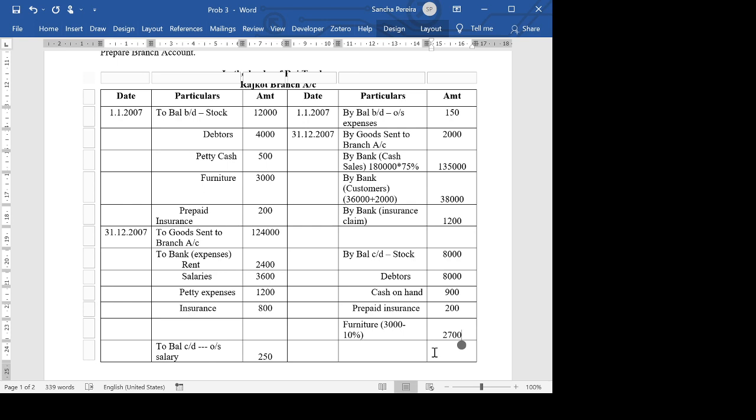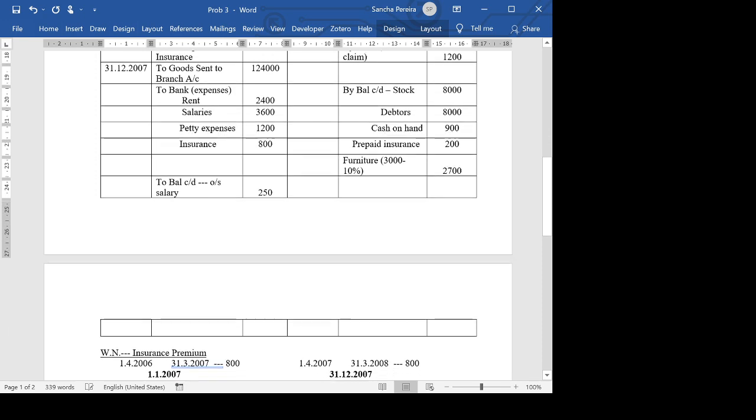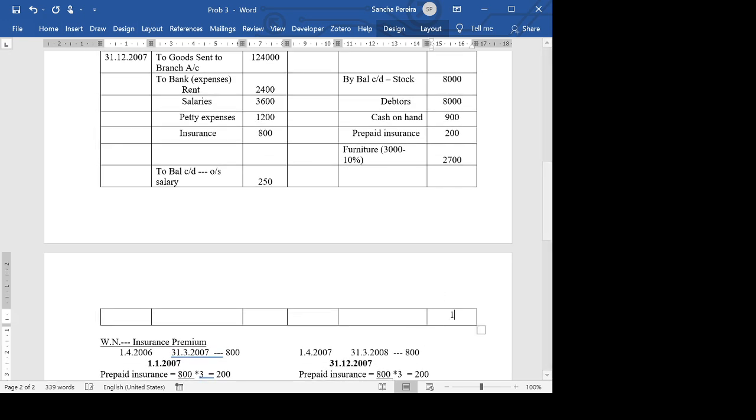It's 2,150 plus 1,35,000 plus 38,000 plus 9,200 is 1,84,350 plus 1,100 plus 2,700 comes to 1,96,150. And to profit and loss account will be